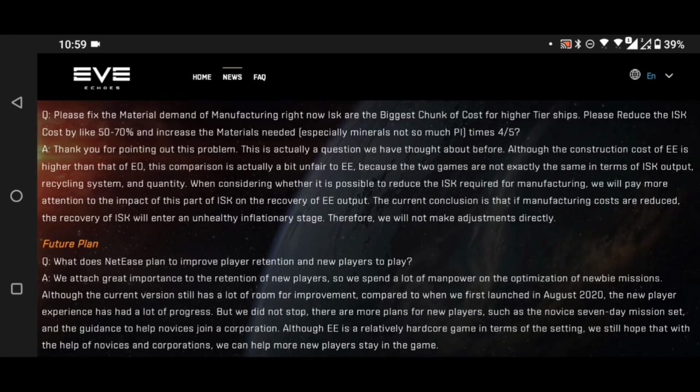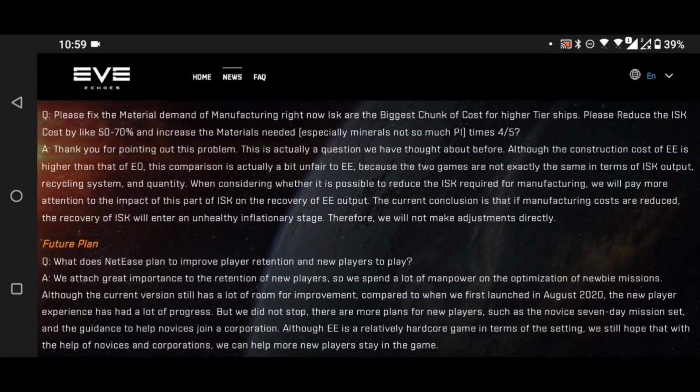Please fix the material demand of manufacturing right now. ISK are the biggest chunk of cost for high-tier ships. Please reduce the ISK cost like 50 to 70% and increase the materials needed, especially minerals, not so much PI, times 4 to 5. Thank you for pointing out this problem, they say.